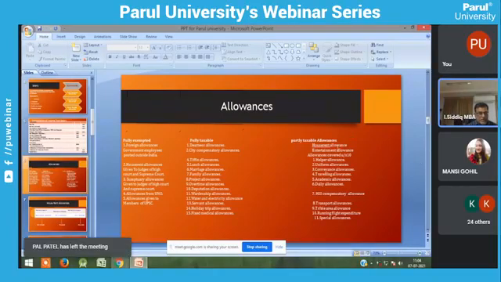The next one is partly taxable allowances. So you have to pay tax on a certain portion. What is the portion? It may be 50, 40, it may be 20, 30, it may be 80, 20. No. The provisions are there. The income tax authority has framed certain norms, certain provisions for these partly taxable allowances.